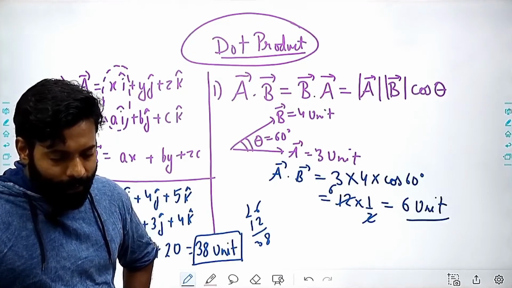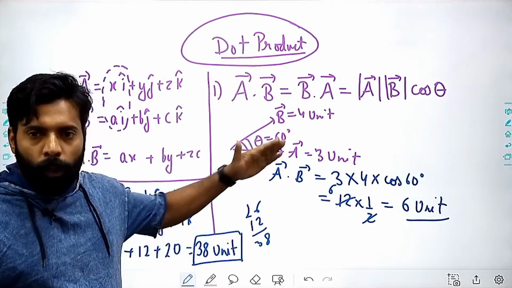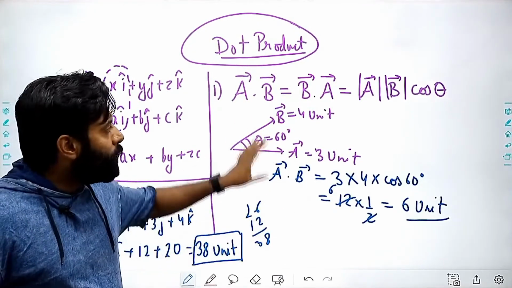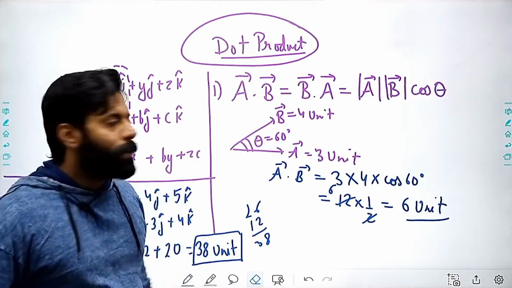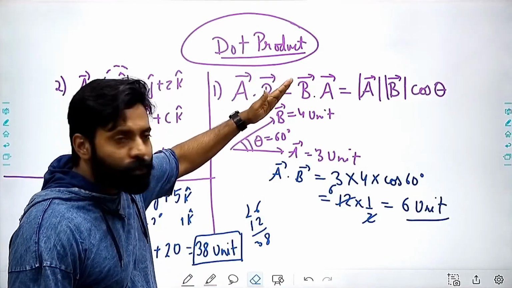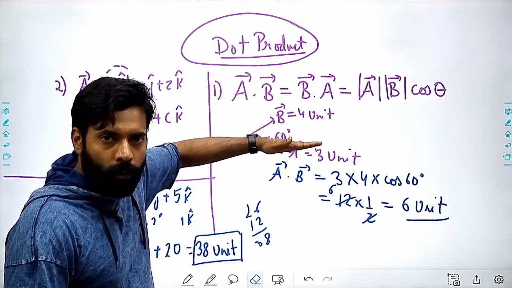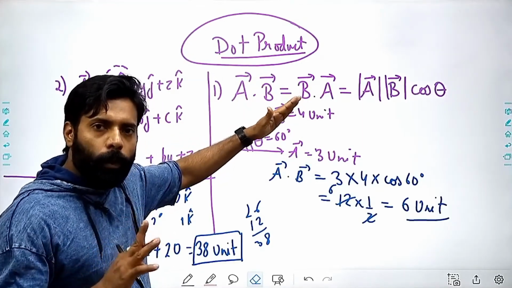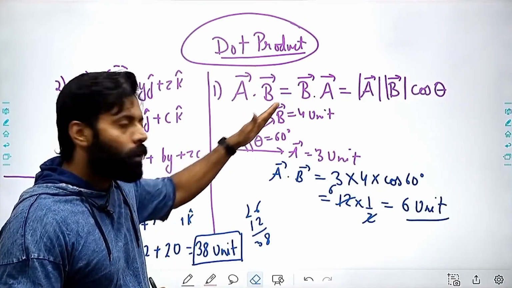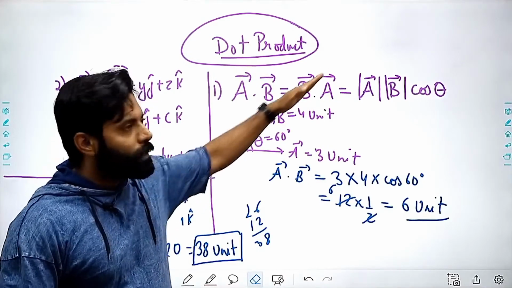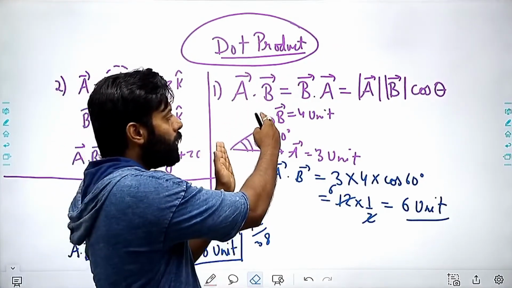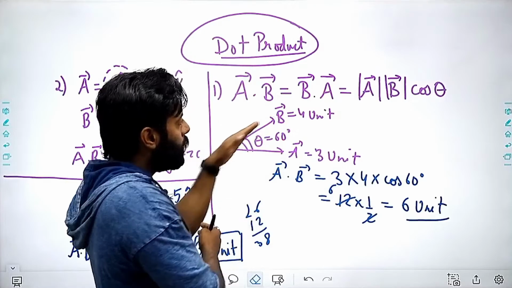IJK. J vector is in the y direction. Basically what we are doing here is resolving this vector in the direction of A vector only. So I am forgetting about the direction of B vector. If I take this B vector in the direction of this vector, this length will be the magnitude and this will be the direction.